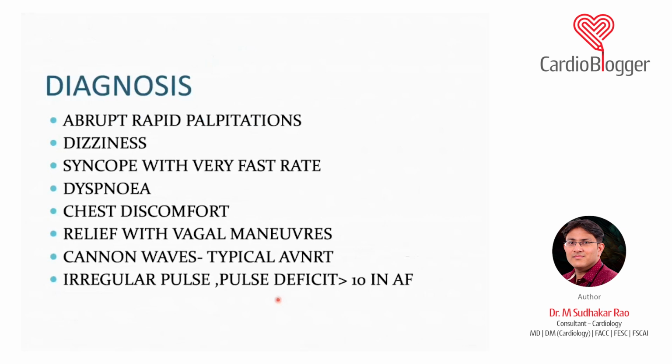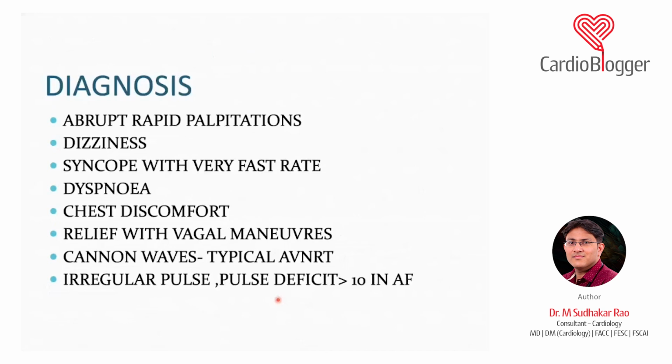Now, how can these various narrow QRS tachycardias present? It can present with abrupt rapid palpitation. It can present with dizziness if your rate is more than 300. Syncope, again, if very fast rate. They may present with dyspnea, chest discomfort. If it relieves with vagal maneuver, it is usually AVNRT or AVRT. If you see a cannon wave, also known as the frog sign, it means the atria is contracting against a closed mitral or tricuspid valve. It is very typical of AVNRT.